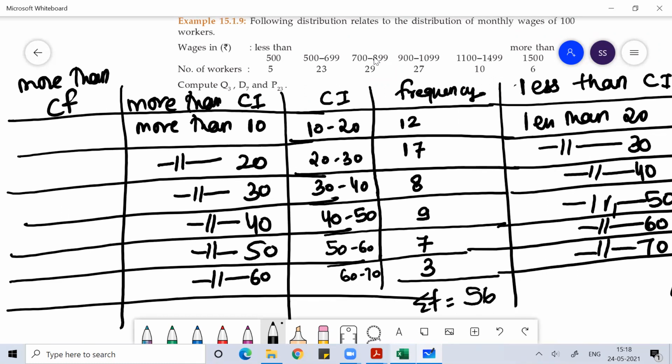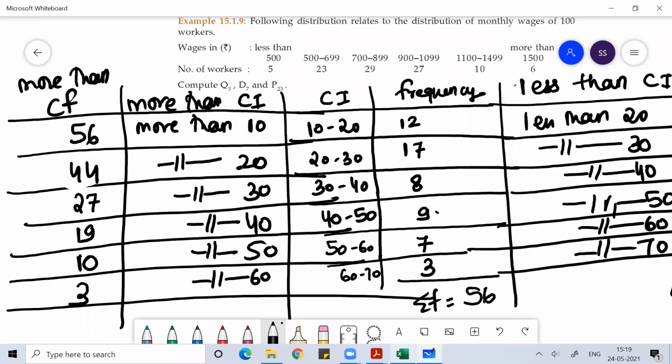Now, if you have to write more than cumulative frequency, start from down. 3, then 3 plus 7 is 10, 10 plus 9 is 19, 19 plus 8 is 27, 27 plus 17 is 44, 44 plus 12 is 56.